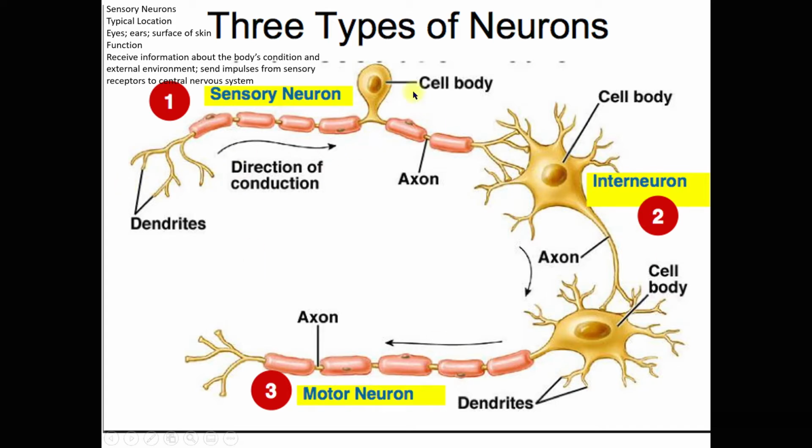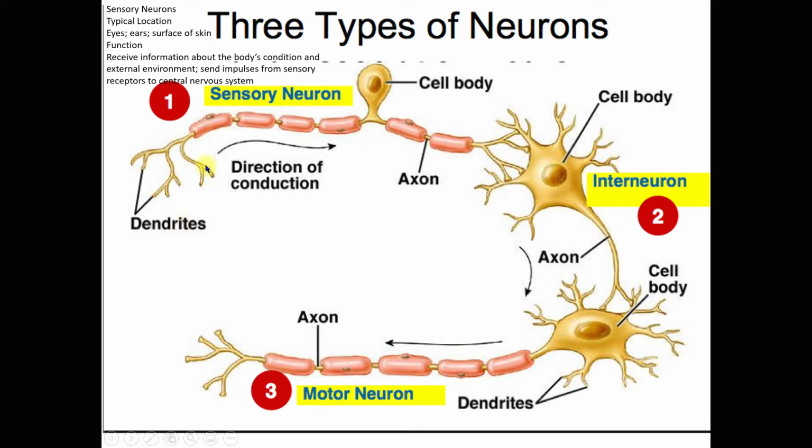Now, sensory neuron. Their typical location can be found in your eyes, your ears, and surface of the skin. The word here is sensory, to sense, meaning to say, the sensory neurons receive information about the body's condition as well as external environment and then send impulse from sensory receptor to the central nervous system.